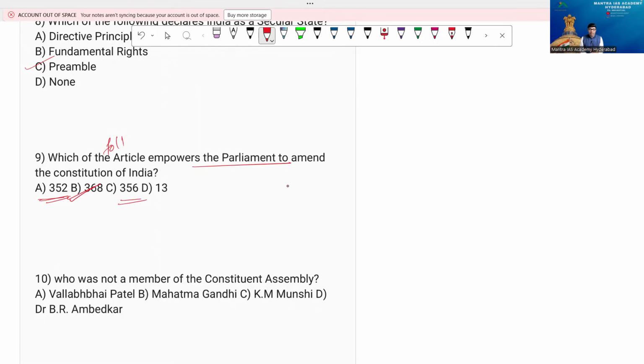Because every aspirant definitely knows about emergency power provisions. Article 352 is the national emergency. Article 356 is the state emergency, President's rule in a state. And Article 360 speaks on financial emergency. So these are emergency provisions, and 368 is the amendment to the Constitution.